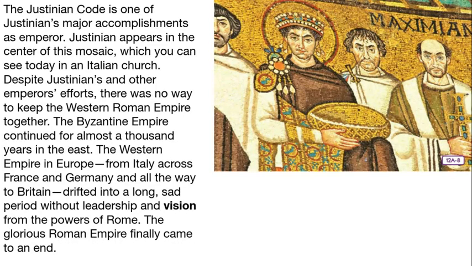Despite Justinian's and other emperors' efforts, there was no way to keep the Western Roman Empire together. The Byzantine Empire continued for almost 1,000 years in the East. The Western Empire in Europe, from Italy across France and Germany, and all the way to Britain, drifted into a long, sad period without leadership and vision from the powers of Rome. The glorious Roman Empire finally came to an end.